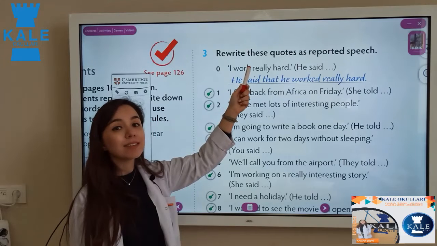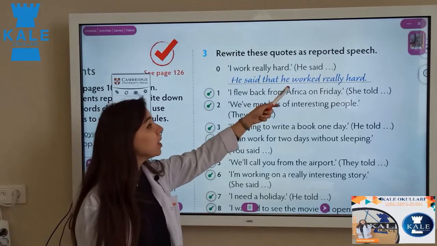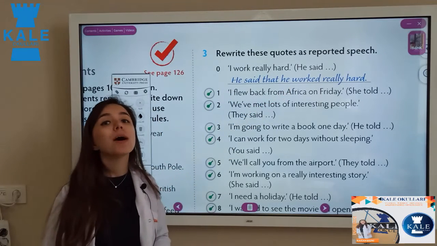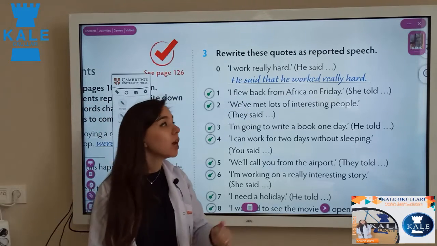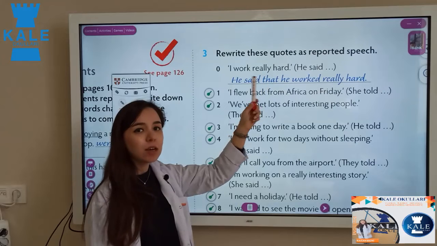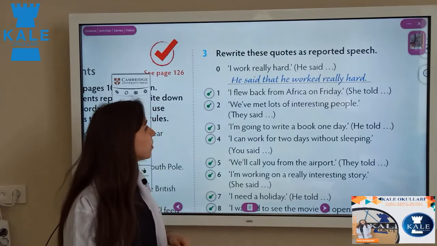Here we have present simple, work. Present simple, change it to one tense before, past simple. So he said that he worked really hard. You can write this, that here or not. It's up to you, no problem here.